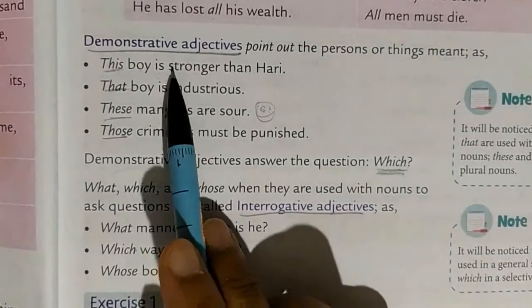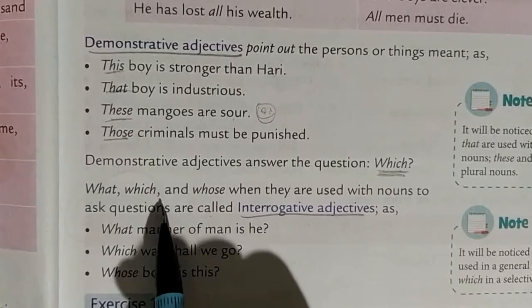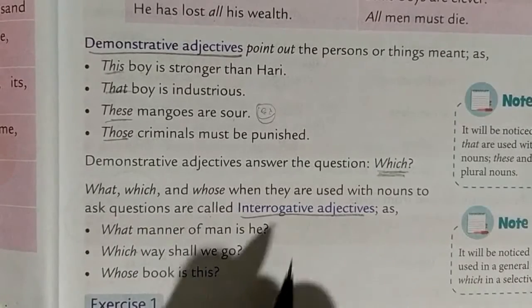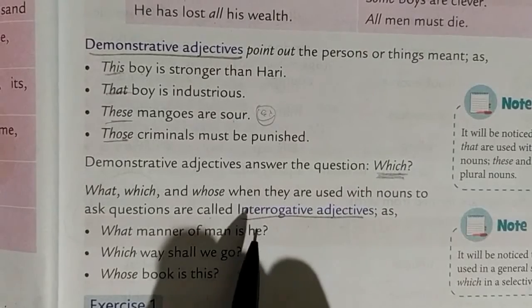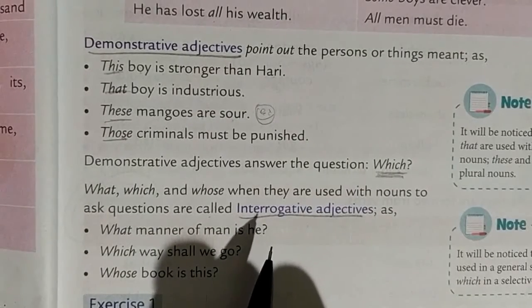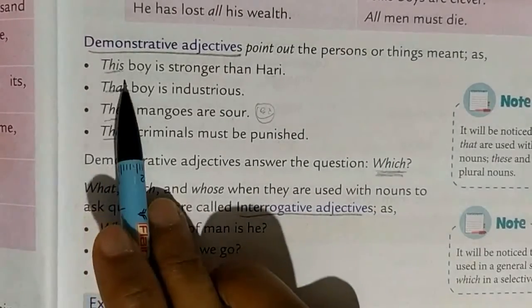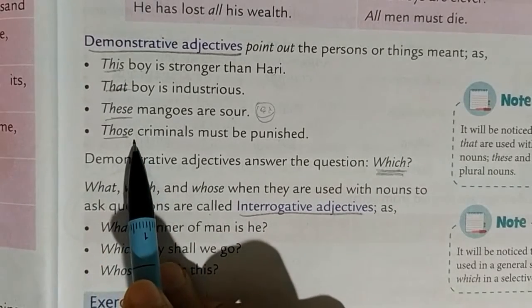Demonstrative particularly points out something or a person, and interrogative always asks you questions. Understood, everyone? It will be noted that this and that are used for singular, and those and these are for plurals.